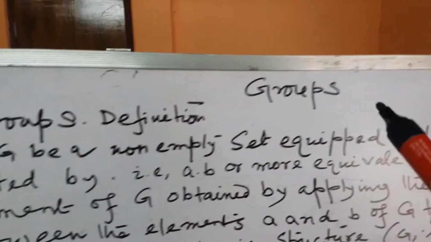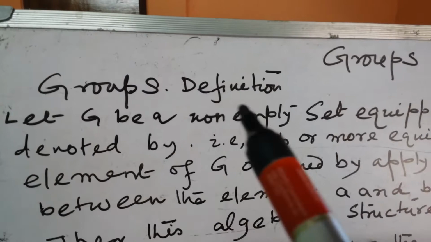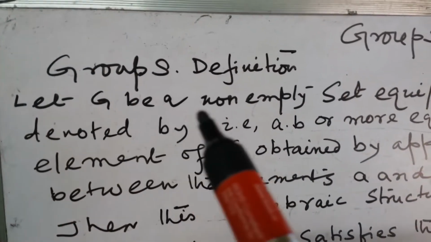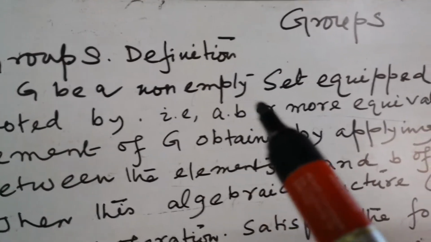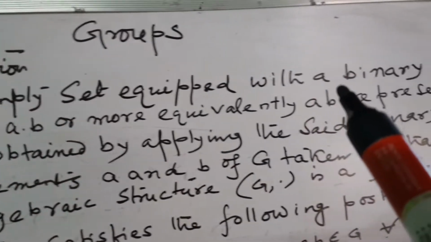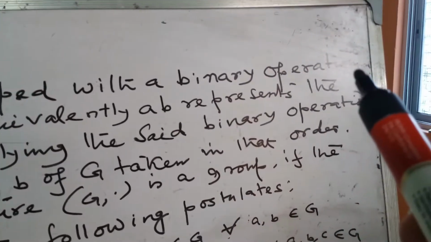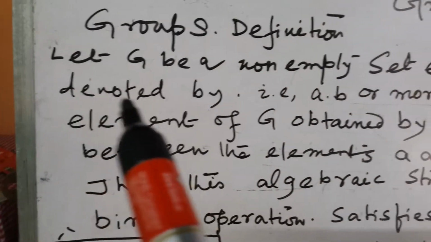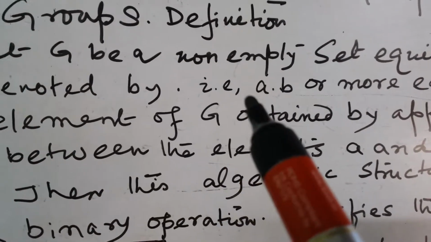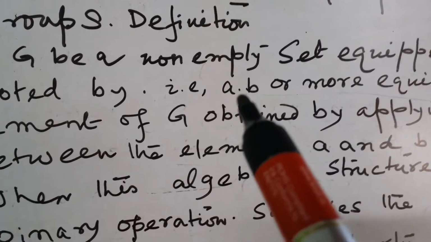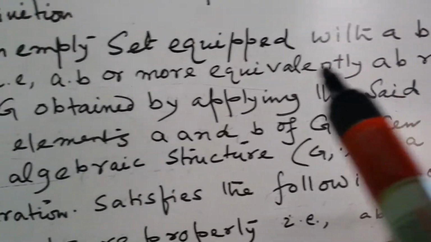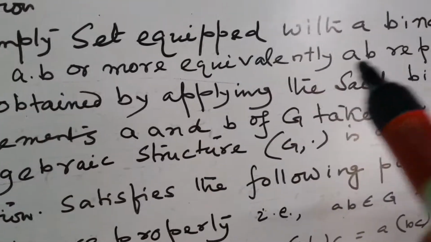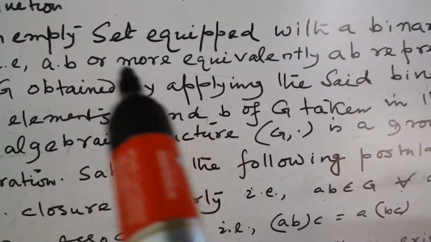What is a group? Group definition. Let G be a non-empty set. You know non-empty set? Equipped with a binary operation denoted by dot. It means A dot B, or more equivalently AB. Here AB and A dot B are the same.